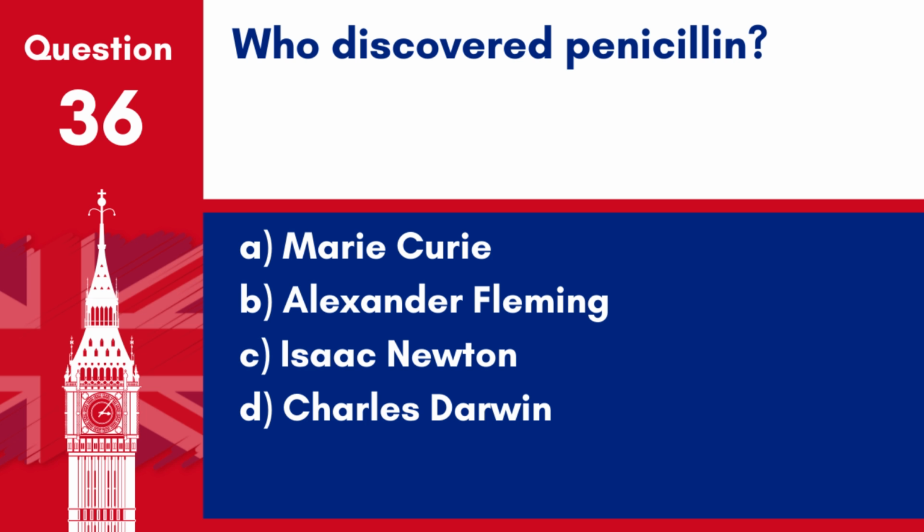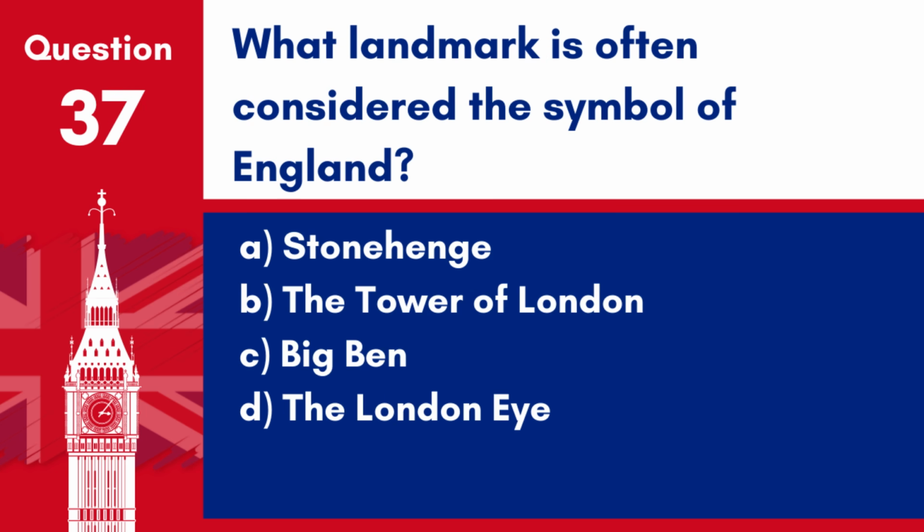Question 36. Who discovered penicillin? A. Marie Curie. B. Alexander Fleming. C. Isaac Newton. D. Charles Darwin. Answer: B. Alexander Fleming. Sir Alexander Fleming discovered penicillin in 1928, revolutionizing the field of medicine with the introduction of antibiotics.